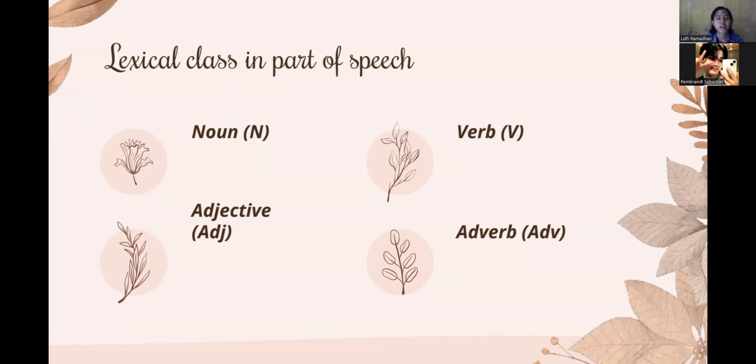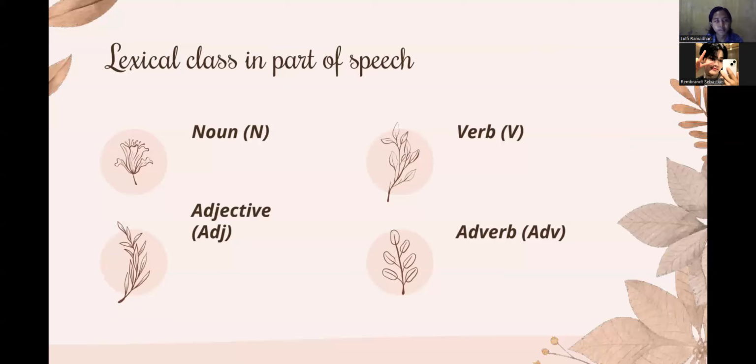First, noun. Nouns typically serve as the heads of noun phrases, which function as the subject, object, or complement in a sentence. They denote entities, including reference to objects, abstract concepts, and proper names.